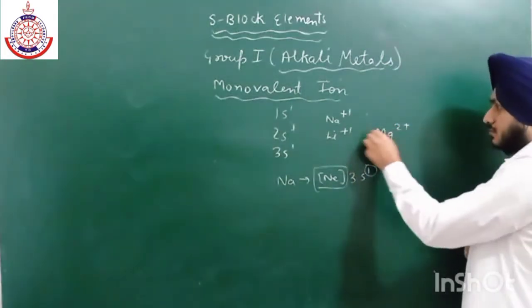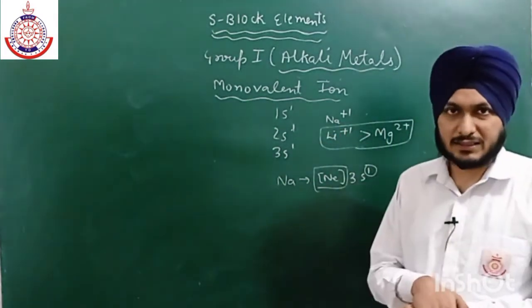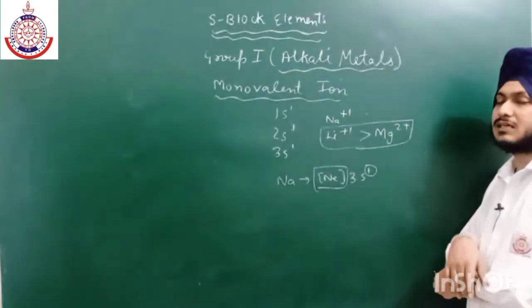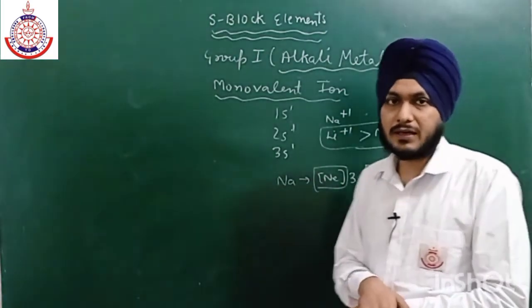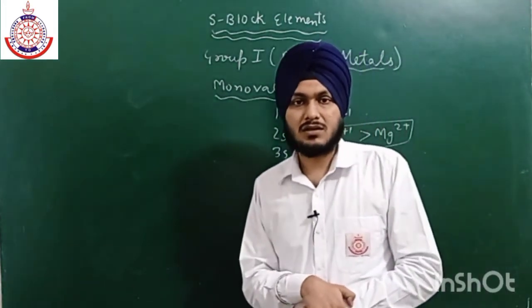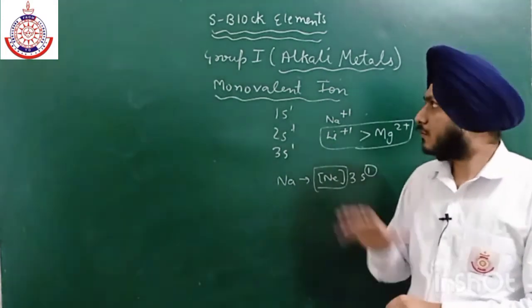So out of these two, lithium positive has a large atomic radii. Because as the charge on the cation increases, the atomic radii will decrease. Okay, you must know all the concepts. You must know all the basic concepts before you move on to this chapter.